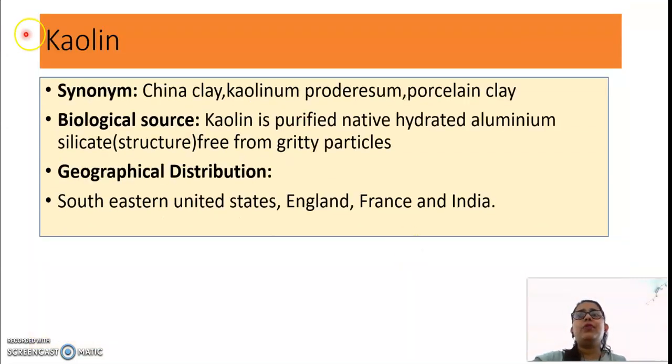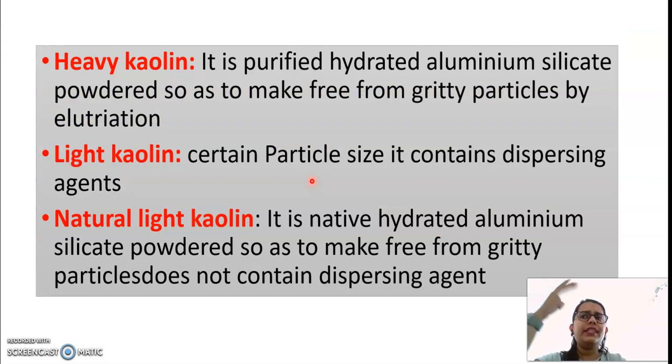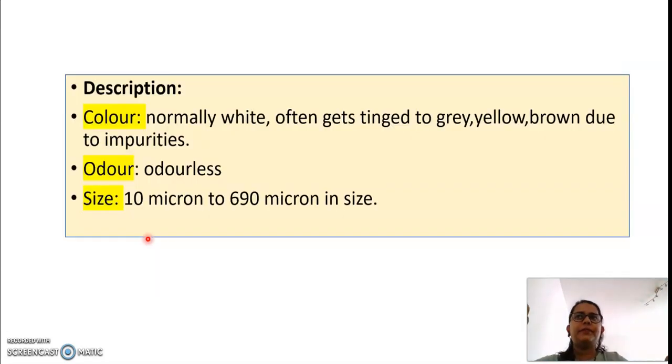Last is very important, kaolin. The synonym is china clay, then porcelain clay. It is made up of hydrated aluminum silicate and free from gritty particles. So please remember the biological source. Mostly in exams they will ask you the synonym and biological source of kaolin. There are three types: heavy kaolin, light kaolin and natural light kaolin. There is a little difference of the dispersing agent.